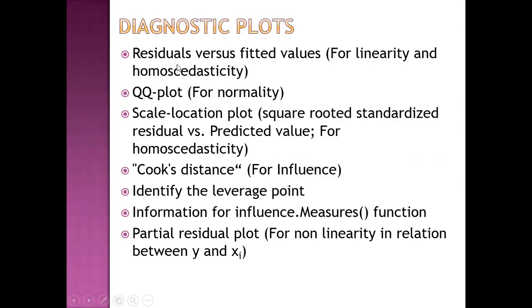So these are the diagnostic plots. Residual versus fitted value plot is to assess linearity and homoscedasticity. Then QQ plot is for testing the normality assumption. Then scale location plot, that is square rooted standardized residual versus predicted value, is for homoscedasticity. Then Cook's distance is for influence. Then identification of leverage points, then influence function. Then partial residual plot for non-linearity in the relation between y and individual input variables. I will give you examples of many of these in my Python code today.